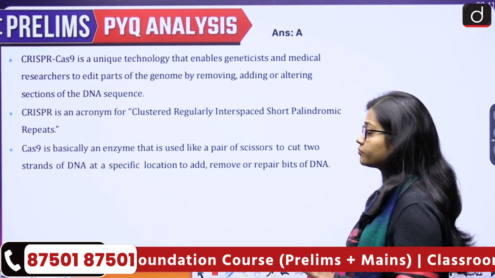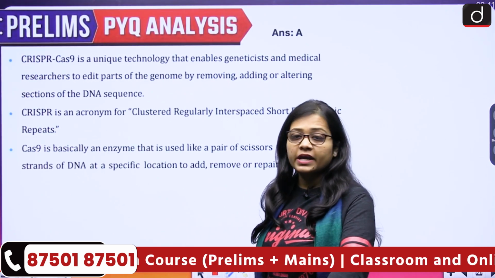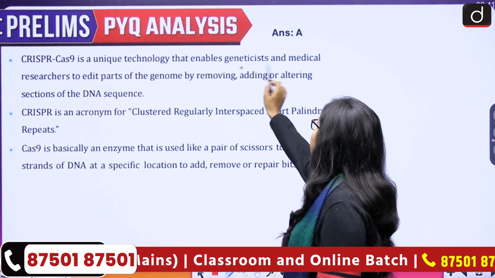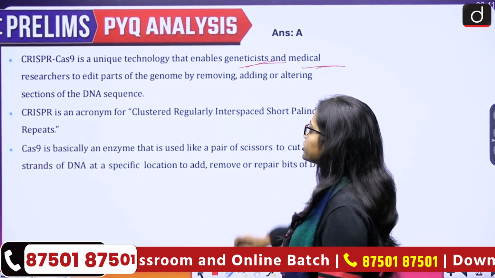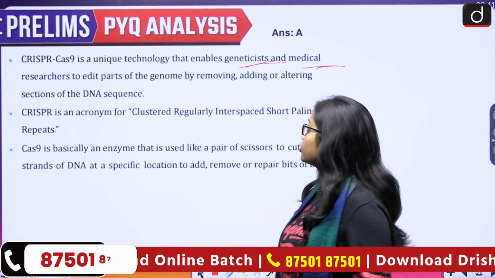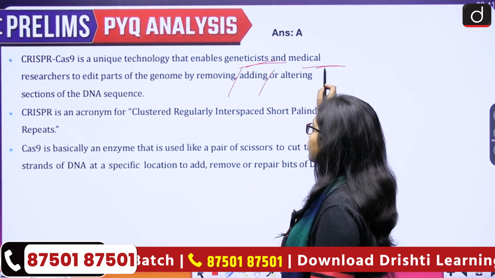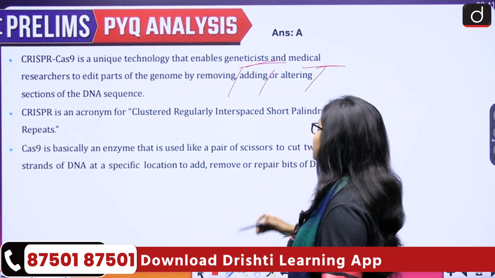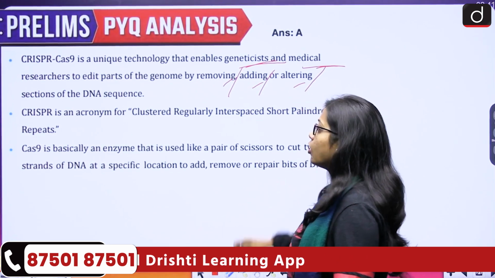Let us see. So if we talk about the CRISPR-Cas9, that is a unique technology that enables geneticists and medical researchers to edit parts of the genome by removing, adding or altering sections of the DNA sequence. So DNA sequence sections can be removed, added or altered.